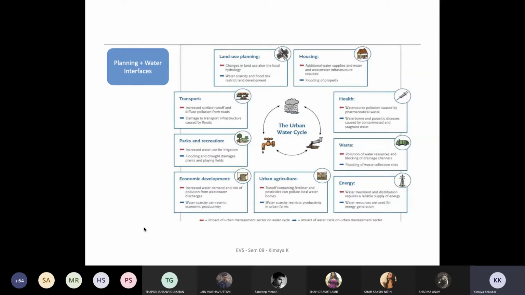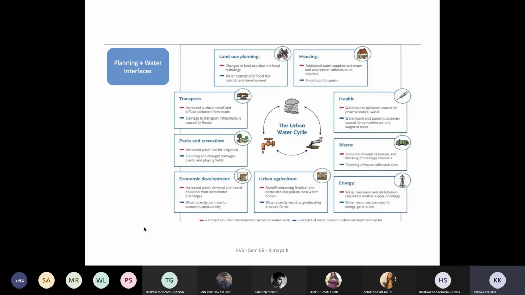In terms of transportation, which is the water transportation, you need to understand surface runoffs and the diffuse pollution from the roads. So it's both ways, because a lot of pollution comes from the surface, and when the surface runoff happens, the detergents, engine oils or petroleum get collected and then discharged into the groundwater. That is the onset of the groundwater contamination that a few of us might have come across when reading certain papers or understanding certain architectural projects. Then there is damage to the transport infrastructure caused by the floods.